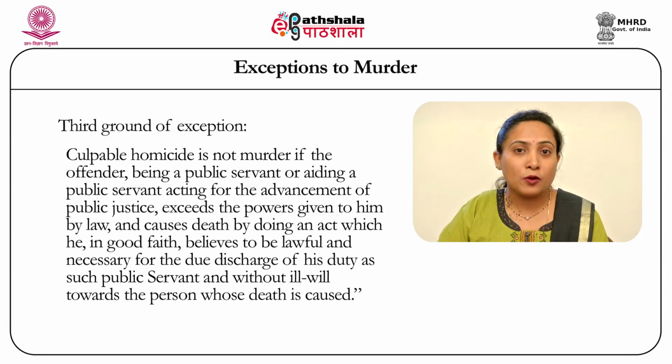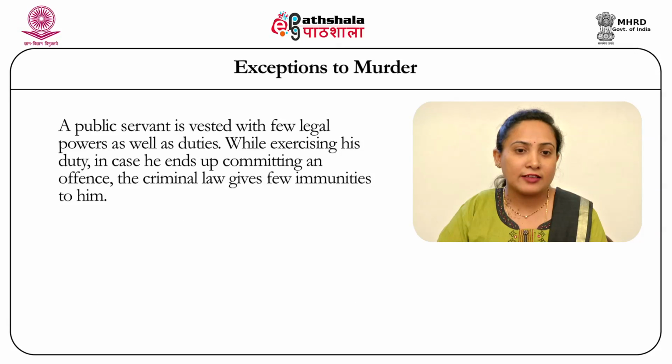However, because his whole act is done without any mala fide intention, and whilst exercising his duty conferred upon him by the law, he gets this ground of partial exemption from criminal liability. While exercising his duty, in case he ends up committing the offense, criminal law gives him this immunity by conferring him this partial ground of exemption.